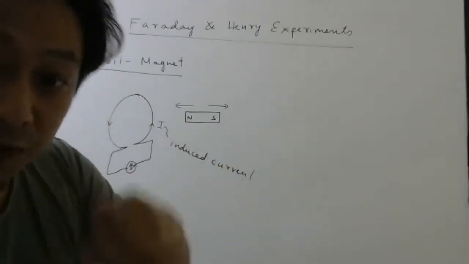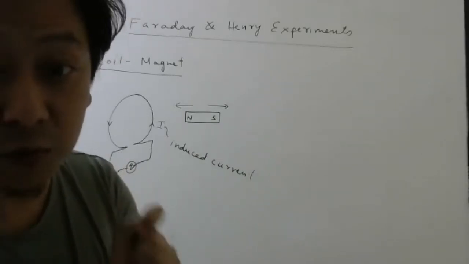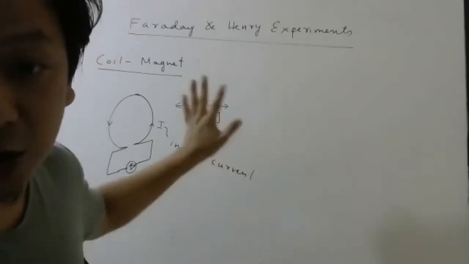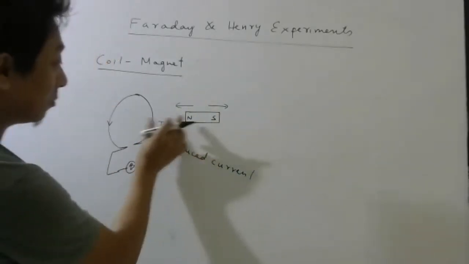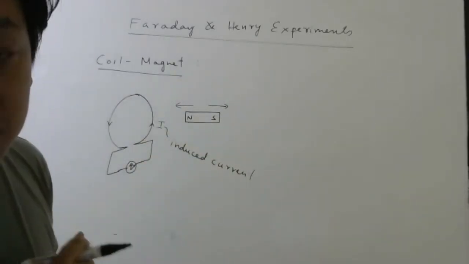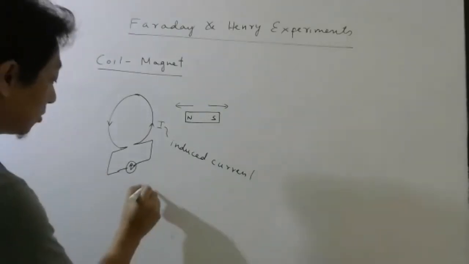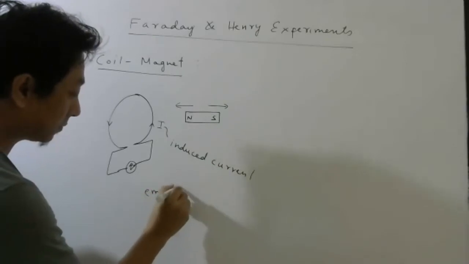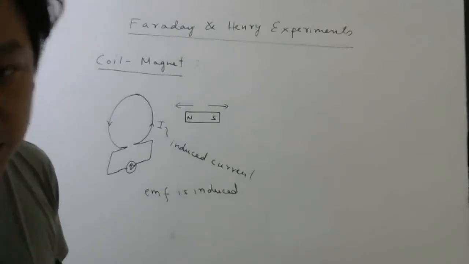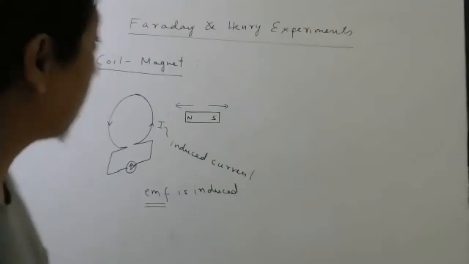Why it will happen, we will study later. First, we are trying to understand what they observed, which was new to the whole world. Never anybody had observed like this. So whenever they move the magnet, they found there is current produced. Now current is induced in a closed circuit. That means there must be EMF in the circuit. So EMF is induced, you can say, or you can say produced. So this was one experiment they did.